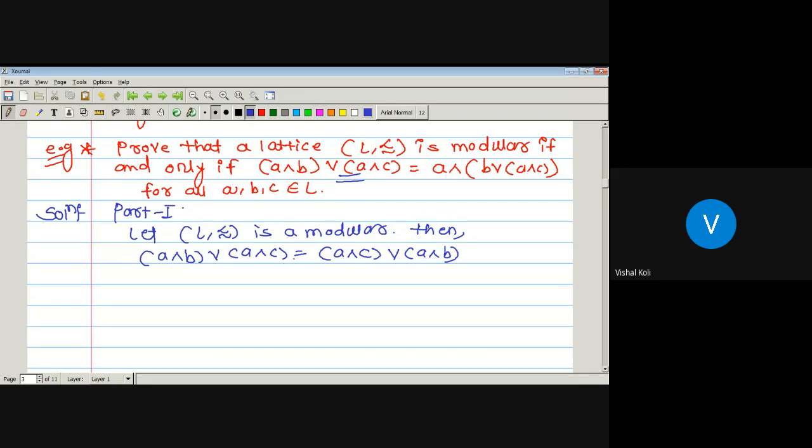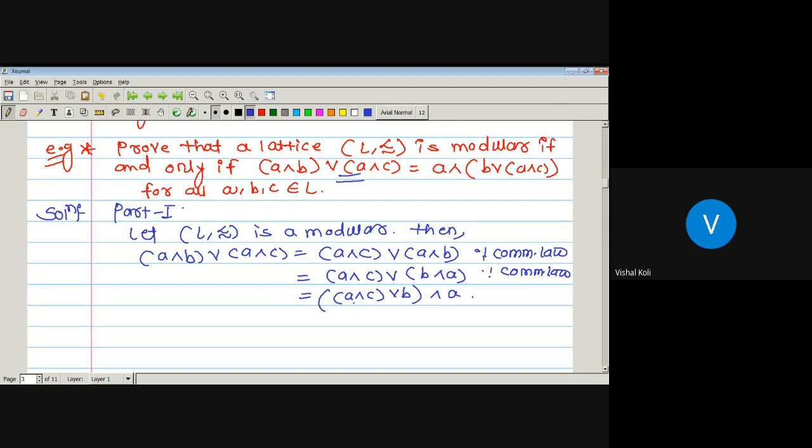A join B is nothing but B join A, which is from commutative law. Which is equal to A meet C join B meet A, again by the commutative law, since A meet B is nothing but B meet A. So which is equal to A meet C join B meet A.